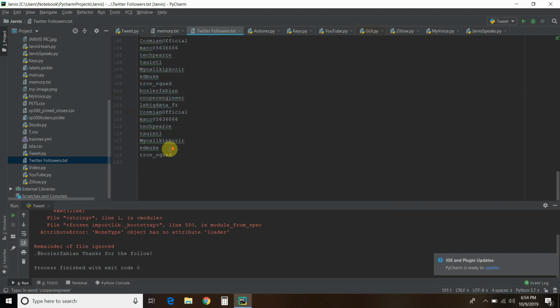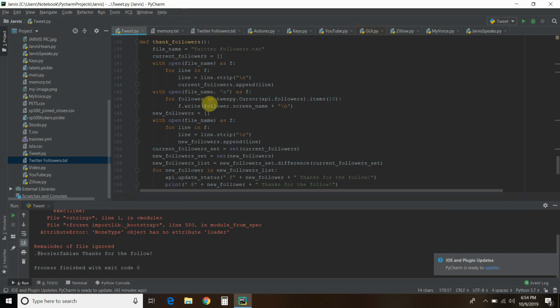It's going to add all of these to this list called current followers. Right here, it's going to append each one to this current followers listing.